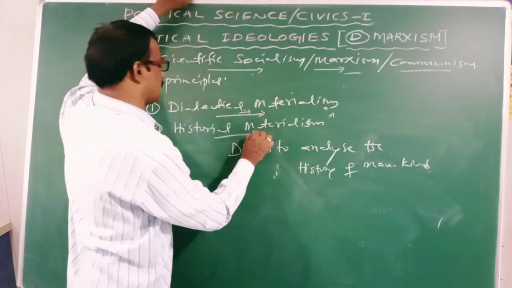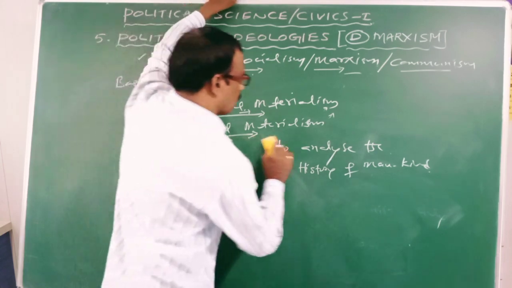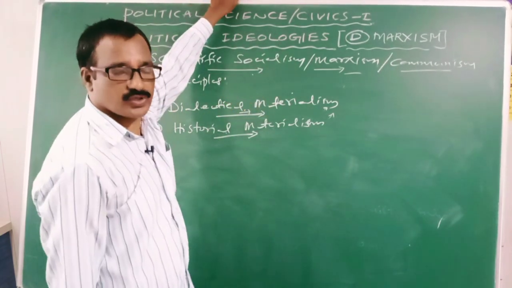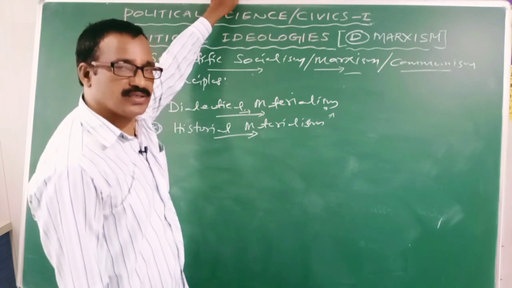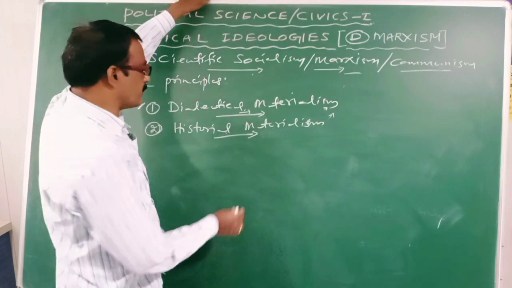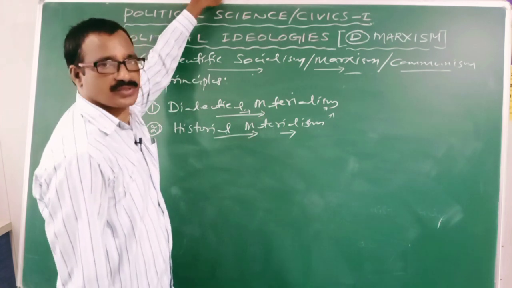According to Karl Marx, all the relations, social, political, economic, cultural, religious, linguistic relations, are determined by the material conditions of life.